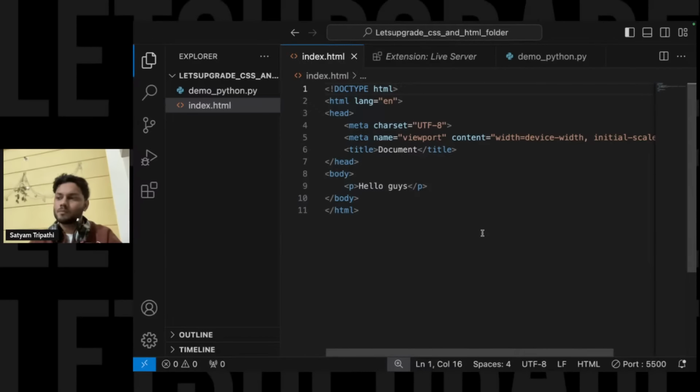Okay, now let's start. Three things we have covered till now: what web development is, we were able to understand the role of HTML and CSS, and setting up your development environment. Yes, we have set up the development environment with the help of VS Code.